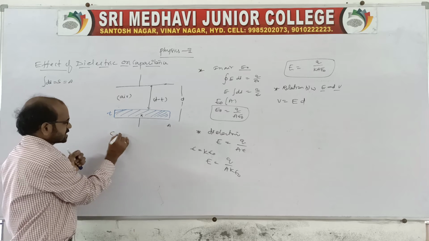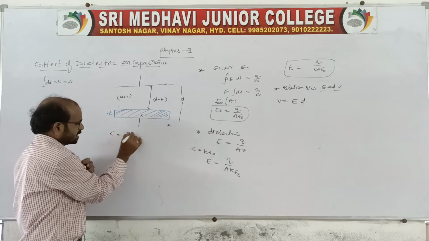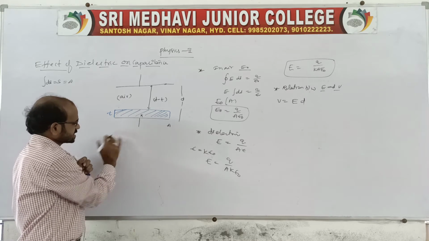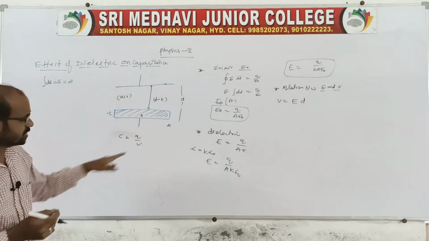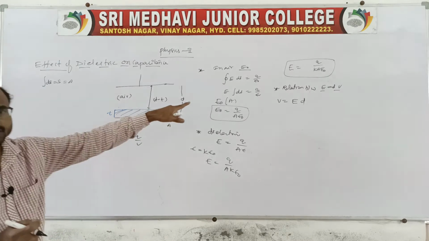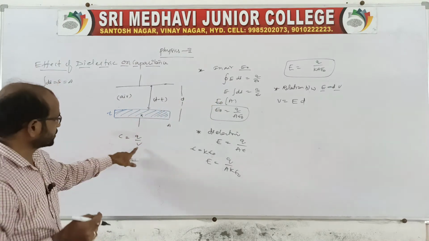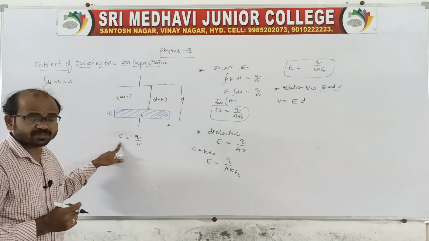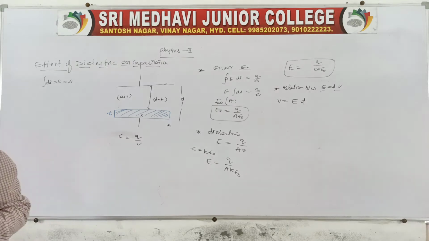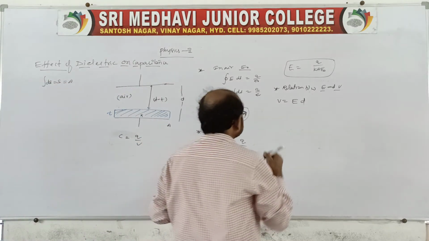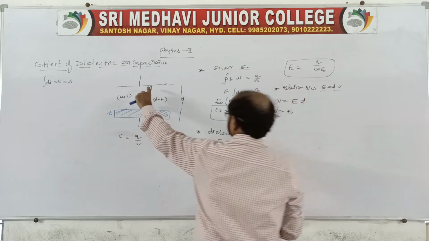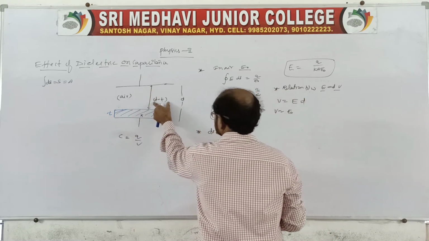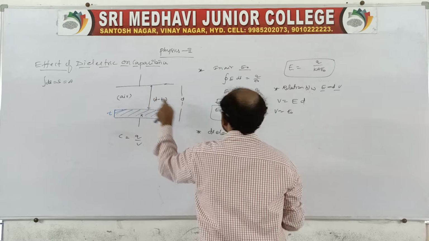Actually we have to find C, which is equal to q by V. So we should get V using that relation. After knowing V, you substitute here and get the capacitance C. Now V is equal to E naught for air, and the distance is d minus t.